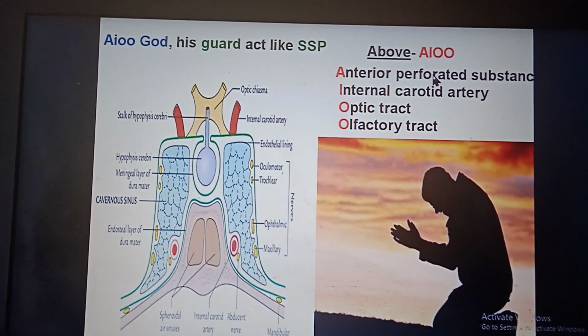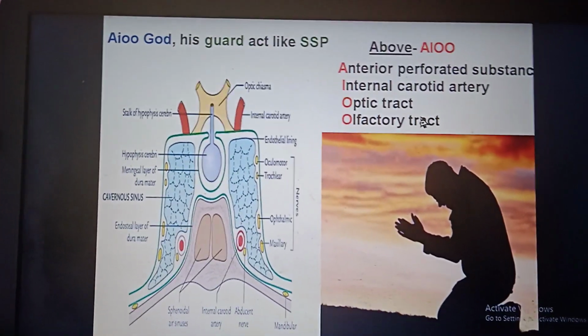So anterior perforated substance, internal carotid, optic tract and olfactory tract.